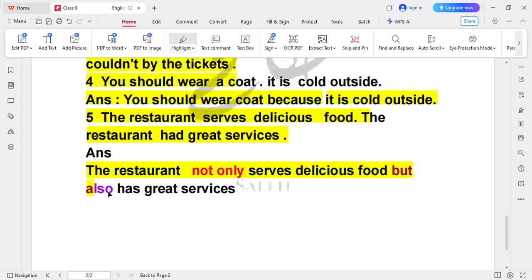Okay, I hope your concept will be clear about the conjunction, about the simile, metaphor, personification and the transitional device. अगर students आप लोगों को अभी भी नहीं समझ आया, you can check my another video about the grammar concepts.